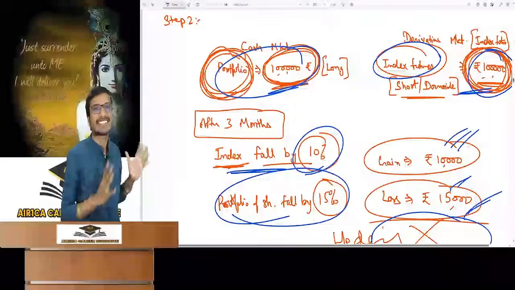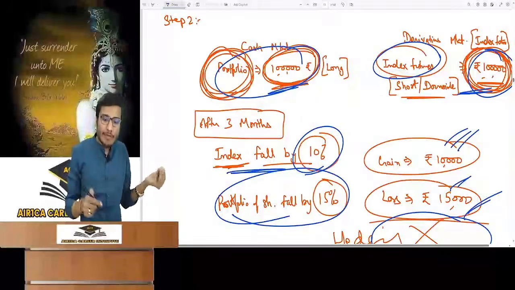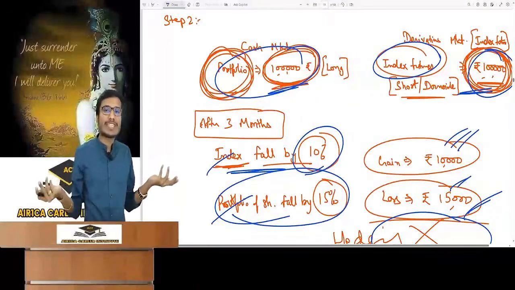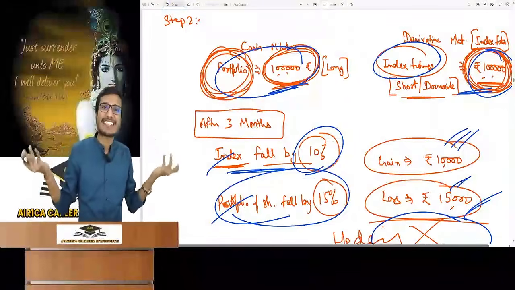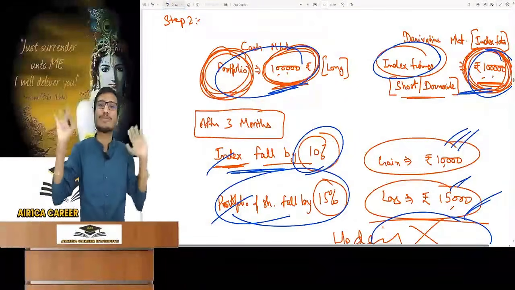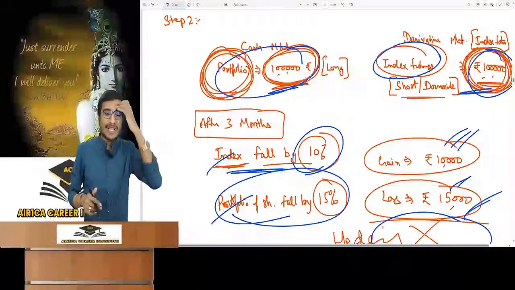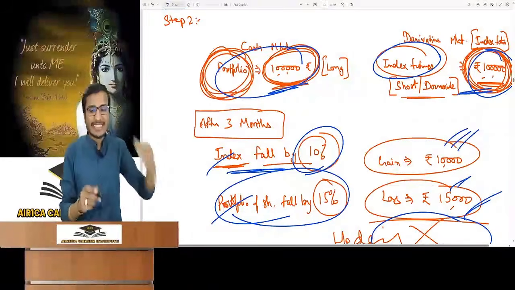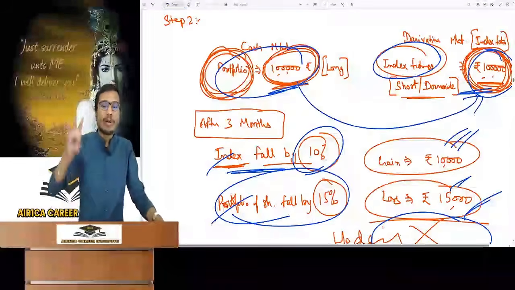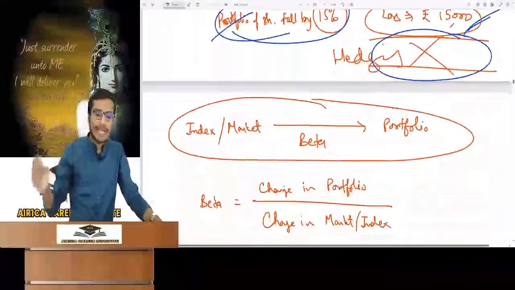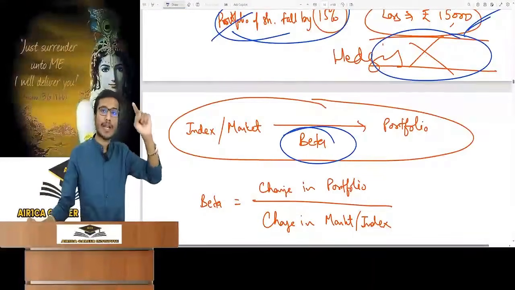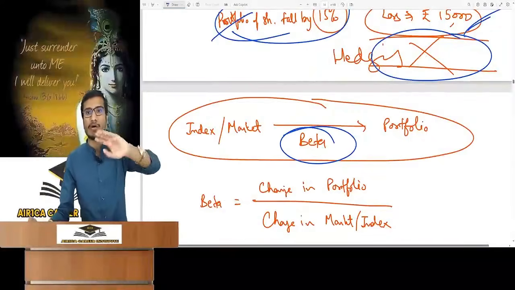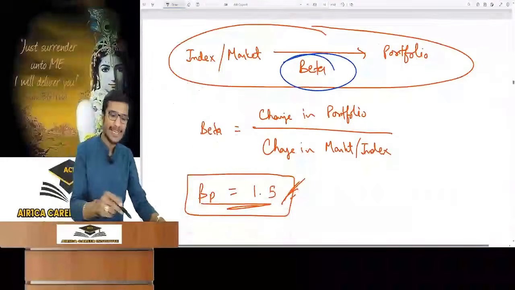This is a basic thing we have discussed. Portfolio fell 15% and index future 10%. If they fell by the same percent, it would be fine, but if they fall or rise by different percentages, anything can happen. Sir, this can never be a hedging. Can we find a link between portfolio and index? Is there a link between portfolio and market? There is a link which we call beta. We have read it in the portfolio chapter. It is very important.